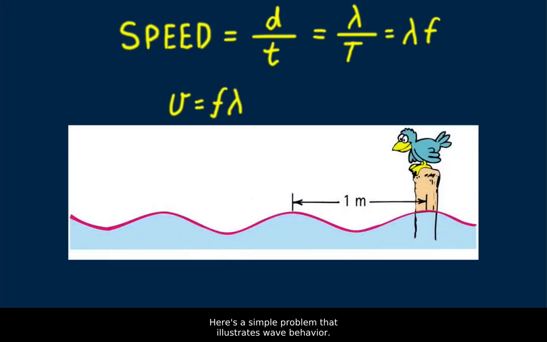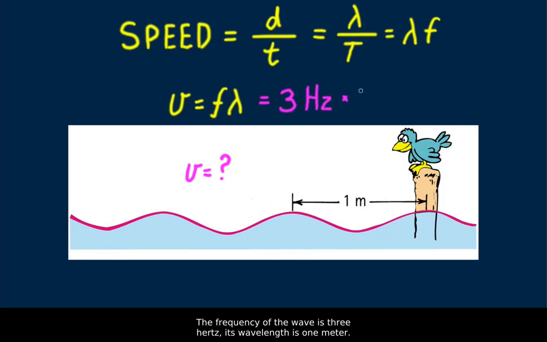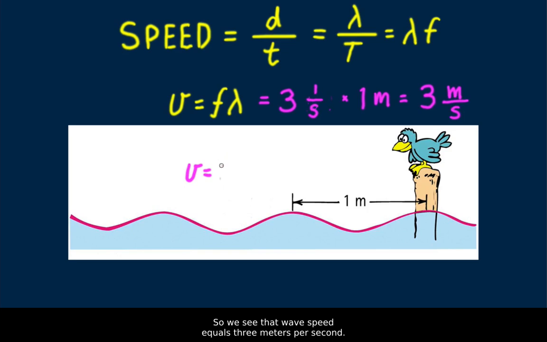Here's a simple problem that illustrates wave behavior. What's the speed of a water wave that oscillates up and down 3 times each second when the distance between wave crests is 1 meter? Here the frequency of the wave is 3 Hz. Its wavelength is 1 meter. The speed v of the wave at the water surface, as with waves in general, is expressed as v equals f lambda. Notice that the unit hertz is the unit 1/seconds. So we see that wave speed equals 3 meters per second. Got the idea?